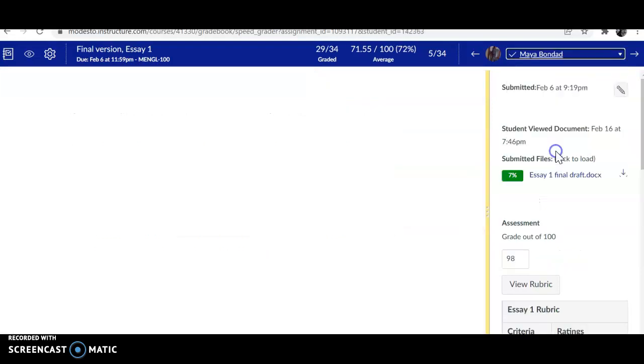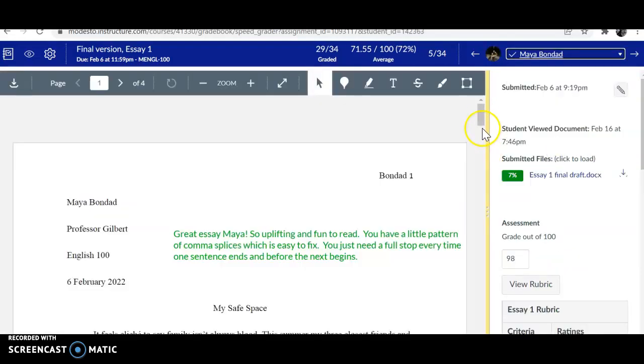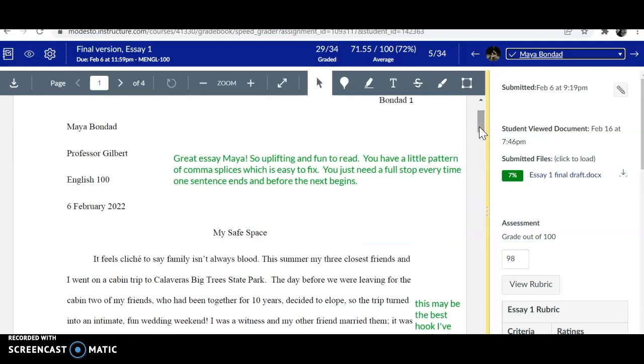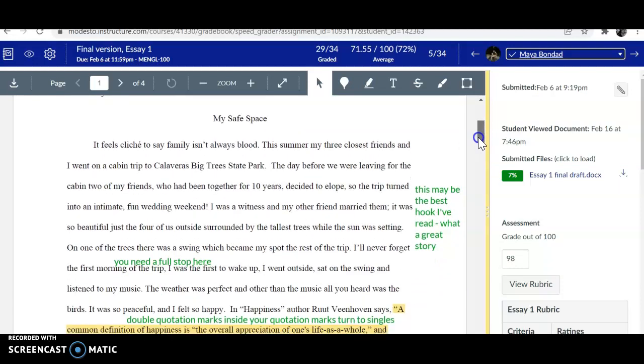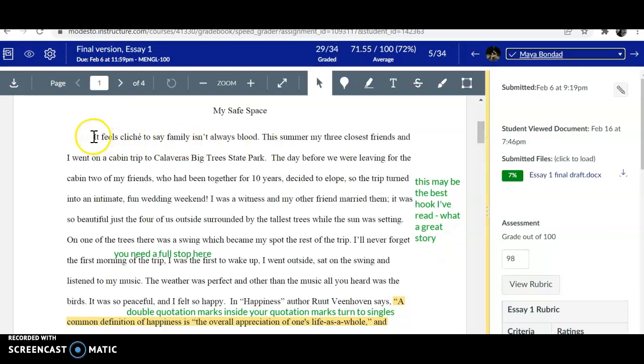Here we go. All right, so for your essay, you need to get the prompt onto your desktop and keep it open while you're working. Refer to it a lot. And you'll see that you should have 4 paragraphs. Your first paragraph should have 3 elements. It's all explained in the prompt.